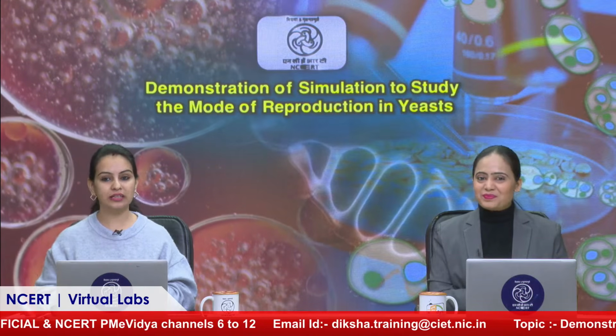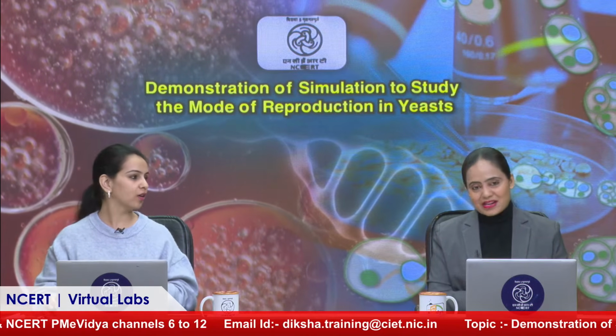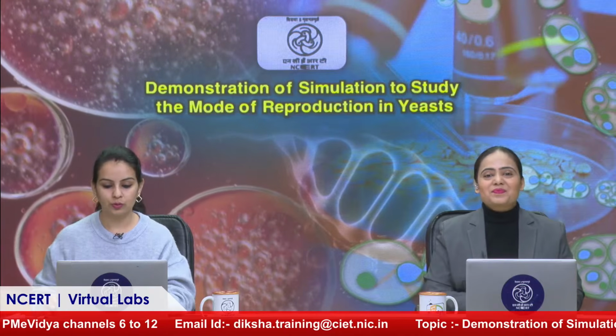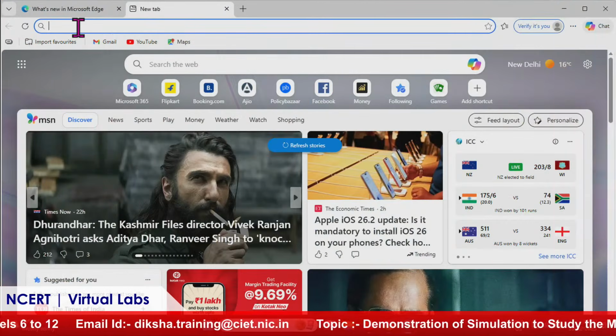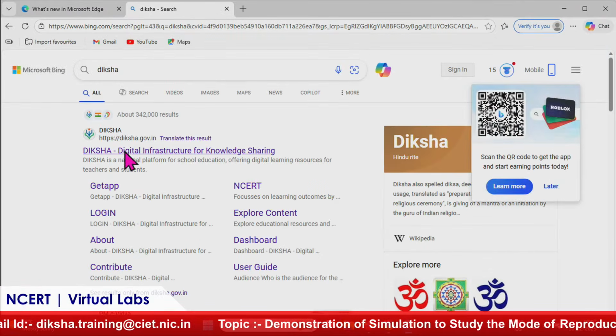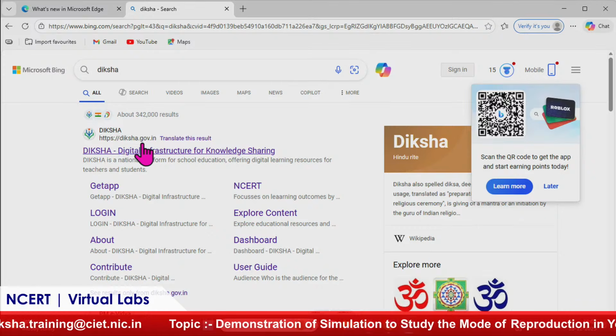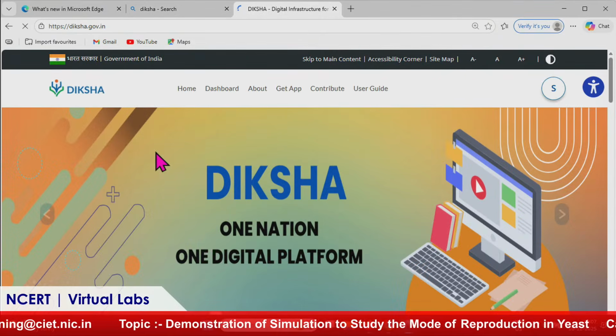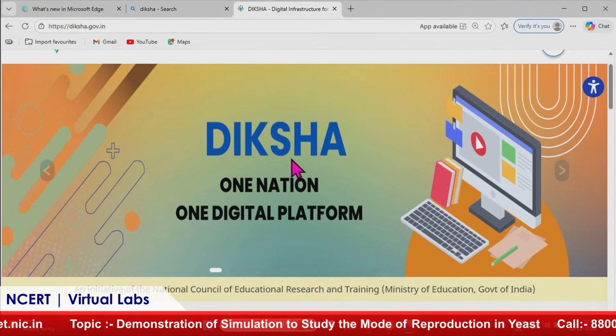And how you can reach virtual labs, that I'll show you on my system. Well, let's see. Here you can see I have opened a browser. So on the browser, you just need to type Diksha. And the first one which appears is diksha.gov.in. You can click on that. This is the portal, Diksha portal.